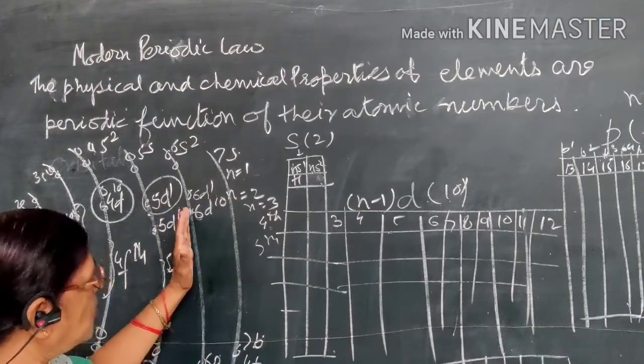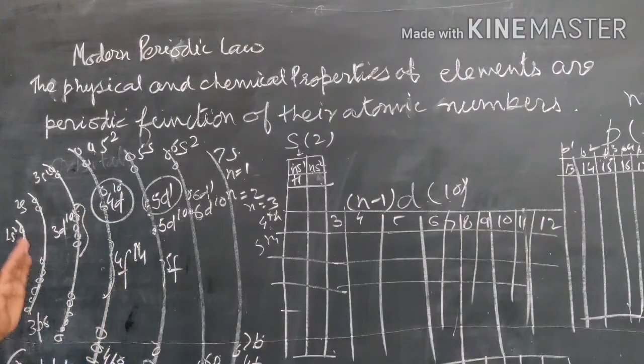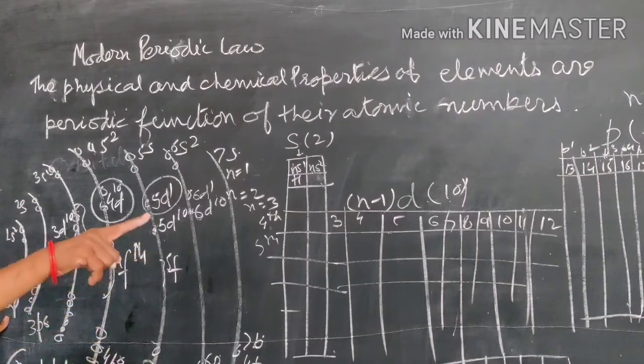This is the basis of filling of electrons, and each shell is filled according to the rules that you have studied in electronic configuration or atomic structure. I am repeating the filling of electrons. In the first shell, we can accommodate a maximum of 2 electrons because there is one orbital. In the second shell, there are 2s and 2p orbitals, so the electrons first go into 2s and then 2p. The total number is 8, and that's why in the second shell the number of elements is 8.